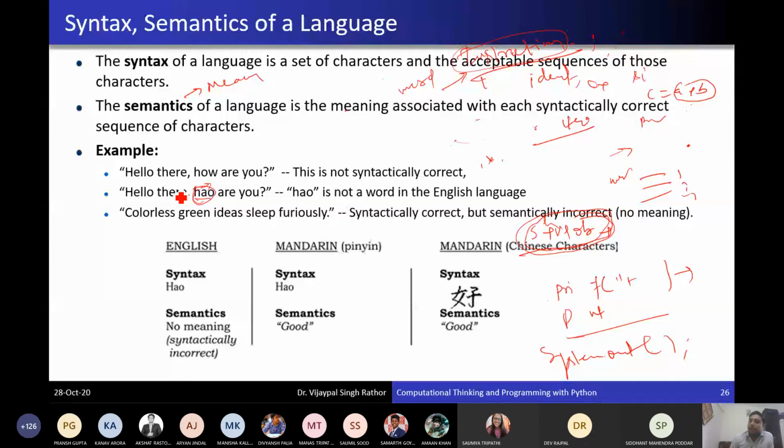It is written according to the rules, okay. But the meaning of that word is wrong, है ना. So it is syntactically incorrect because whatever we have written here is not defined in that language. What is the meaning of that "aho"? It is not defined in the particular language. So that shows the incorrectness of this whole sentence due to this word, na.